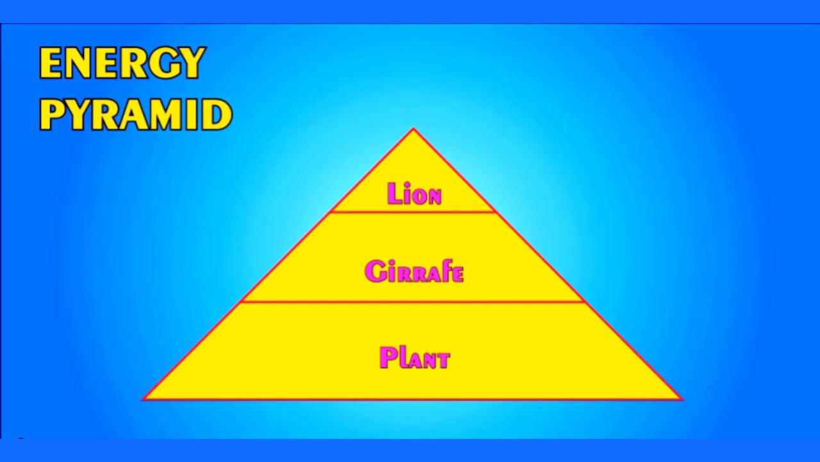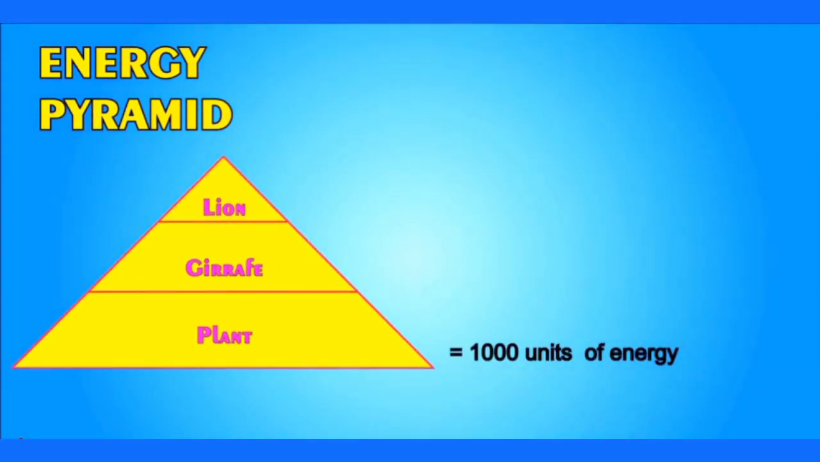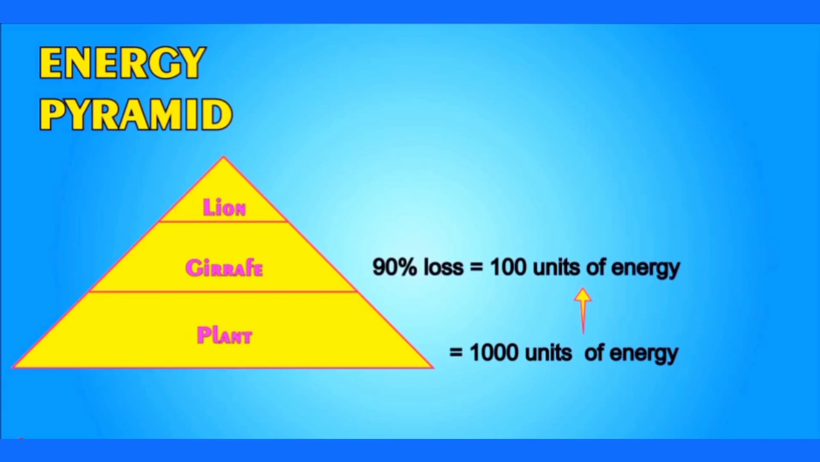To understand this energy pyramid, let's assume that plants absorb 1000 units of energy from the sun. When the giraffe eats, 90% of energy is lost. So the giraffe only gets 10% of the energy. This means the energy transferred from plants to giraffe is 100 units out of 1000 units of the plant's energy. Now when the lion eats the giraffe, 90% of energy is again lost and the lion gets only 10 units of energy. So now you know more about food and energy.